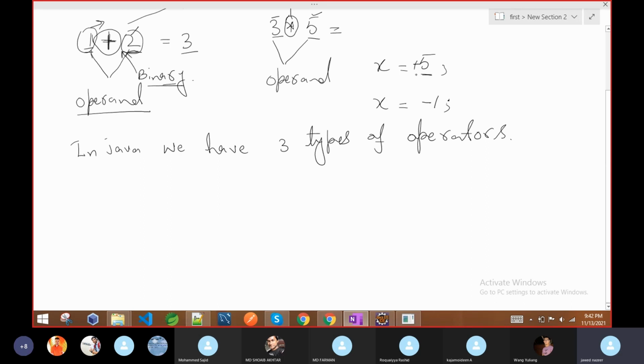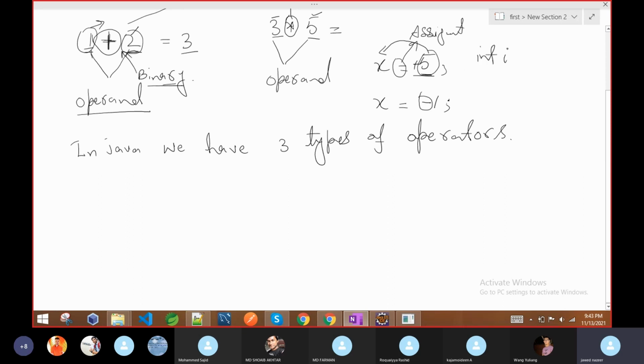If we do not mention any sign, we are declaring a positive number, it may be 5, 10, anything. If you want to declare a negative number, then we specifically give a sign. This equal sign is called the assignment operator. We will discuss it after some time. The assignment operator copies the right side value to the left side.